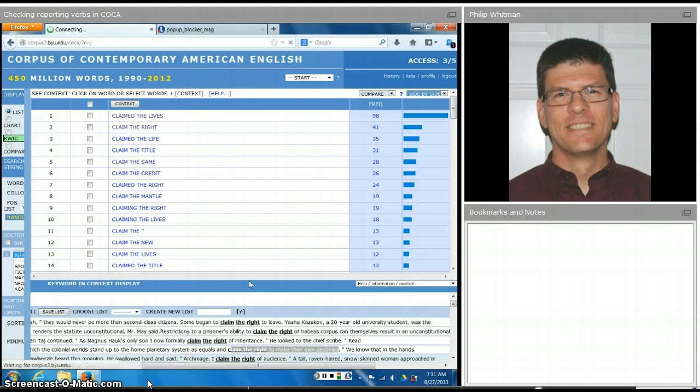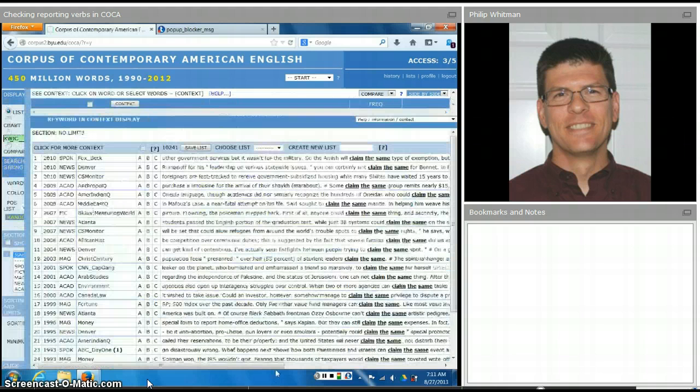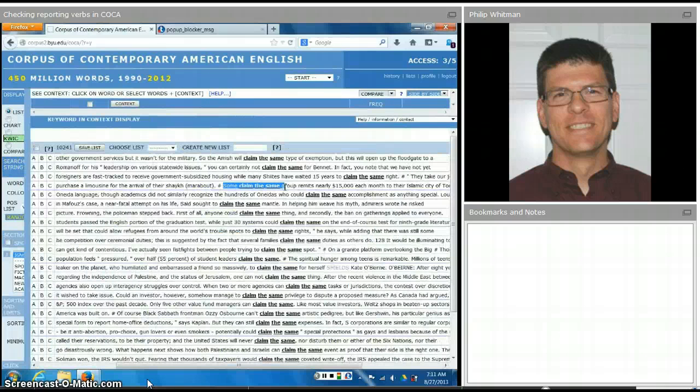Let's find out. Oh, some claim the same group remits nearly $15,000 each month. So this is another informative use. It's just without a that. But mostly we have this transitive use, claim the same thing.